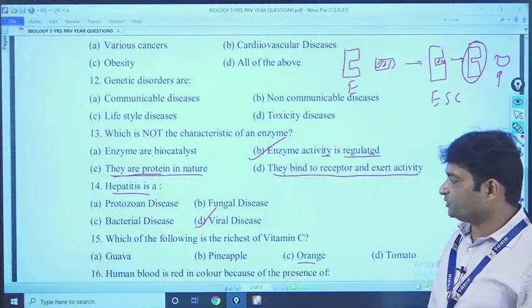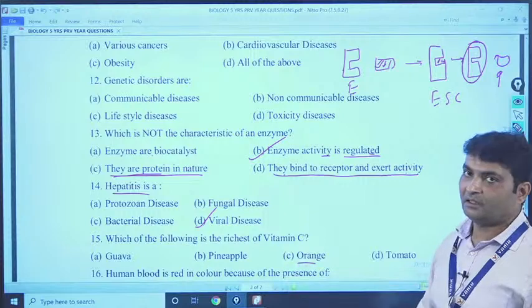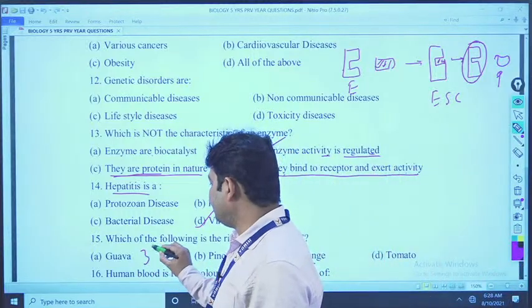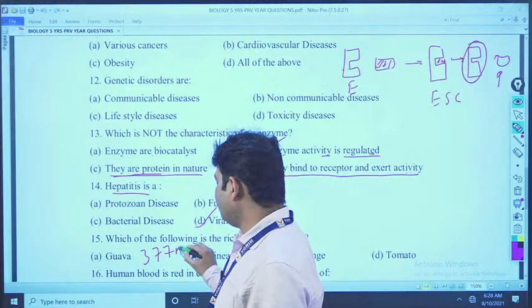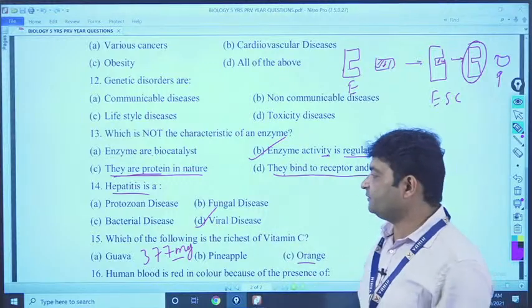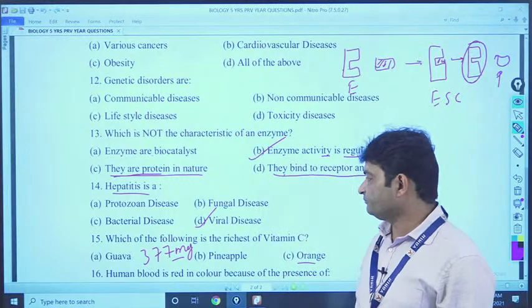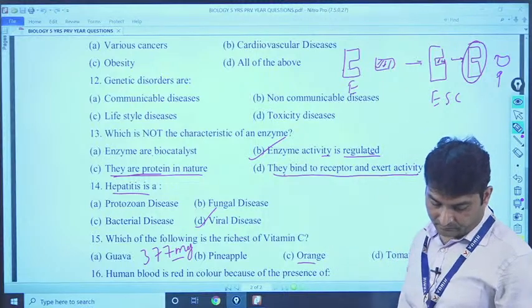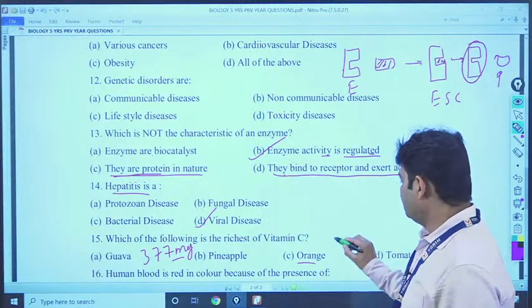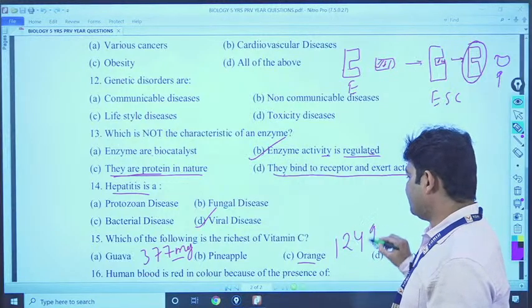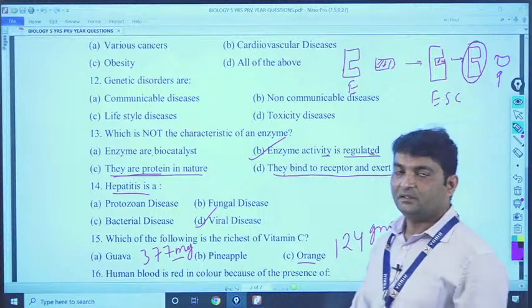The maximum source of vitamin C is guava, means 1 cup of guava juice contains 377 milligram of vitamin C, and orange means 1 cup of orange juice contains 124 milligram. Clear?